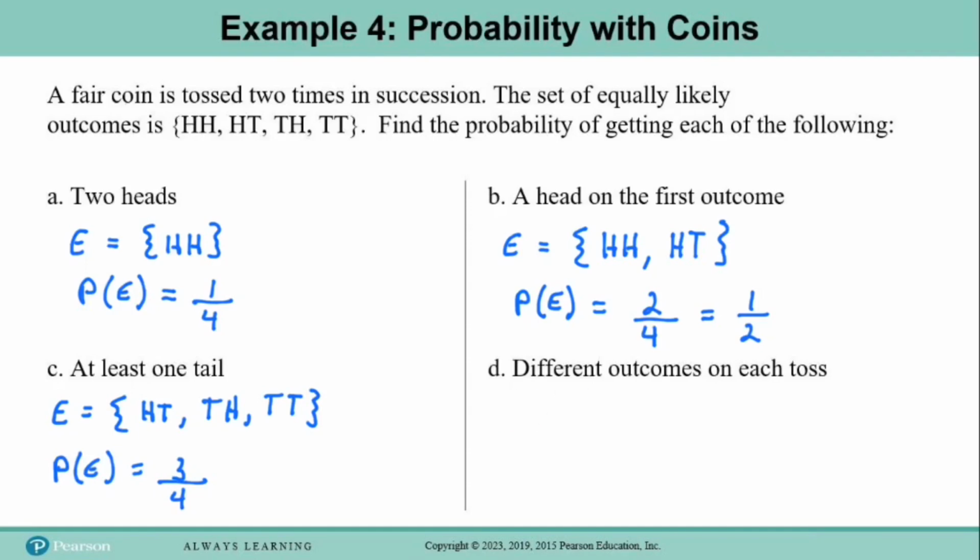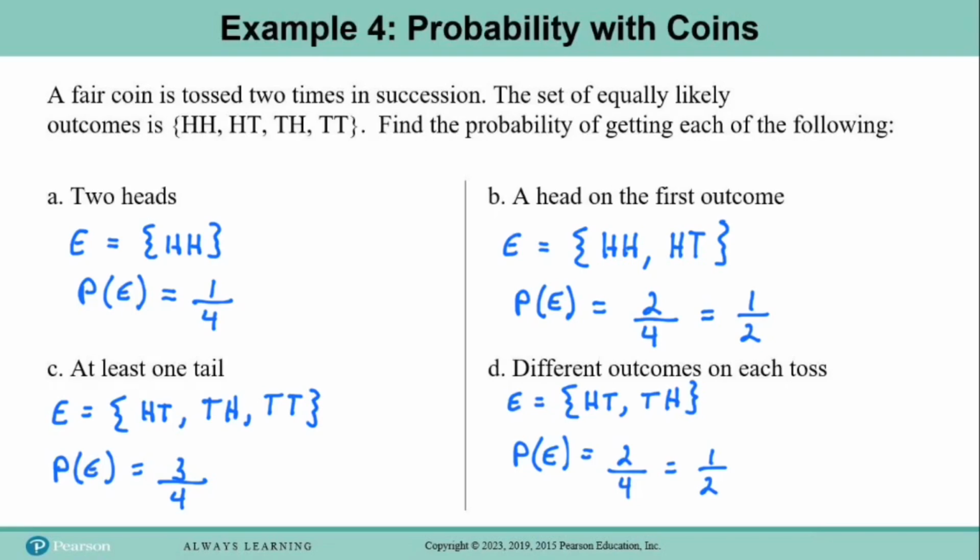And then for part D, find the probability of getting different outcomes on each toss. So if this is event E, the elements from the sample space that fit this description are the HT and the TH. And then when we calculate the probability of event E, that would be 2 elements divided by 4 elements in the sample space, and 2/4 reduces to 1/2.